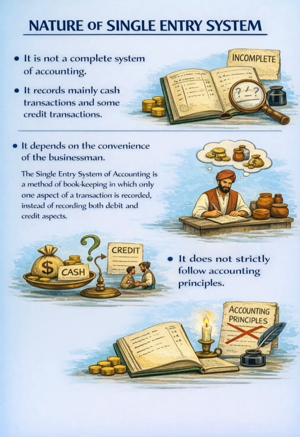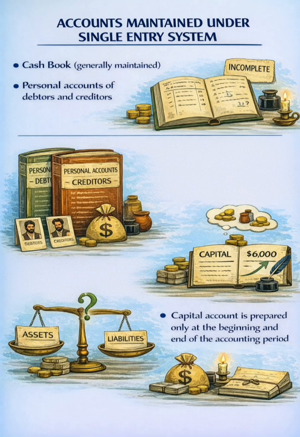Nature of single entry system. It is not a complete system of accounting. It records mainly cash transactions and some credit transactions. It depends on the convenience of the businessman. It does not strictly follow accounting principles. Accounts maintained under single entry system. Cash book, generally maintained. Personal accounts of debtors and creditors. Real and nominal accounts are not fully maintained. Capital account is prepared only at the beginning and end of the accounting period.